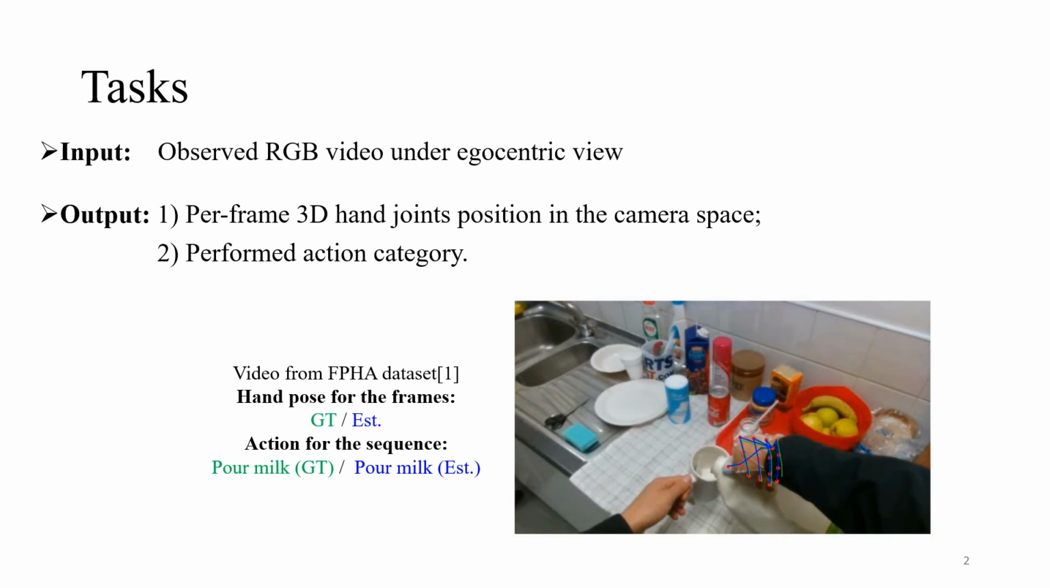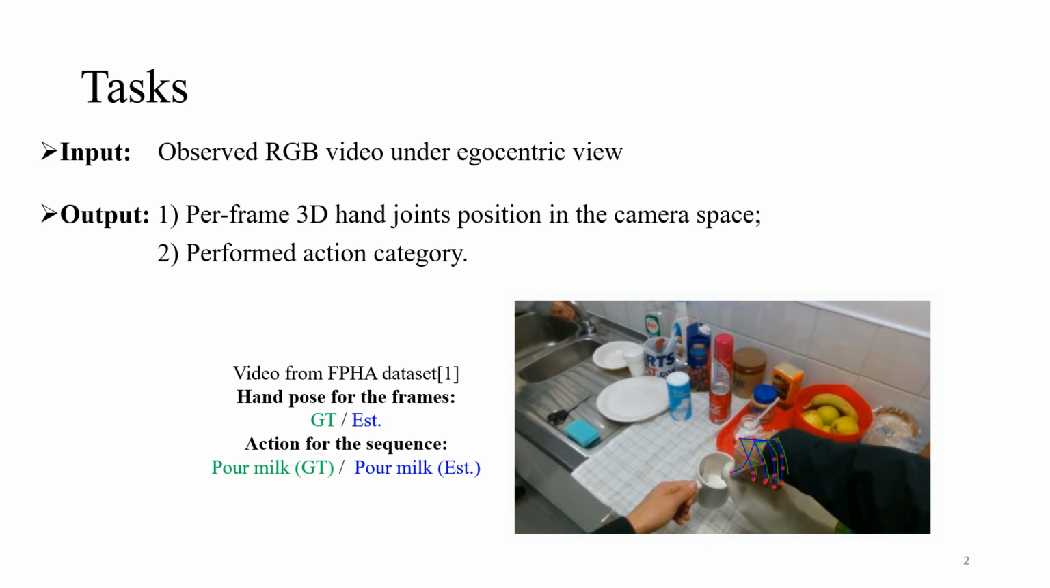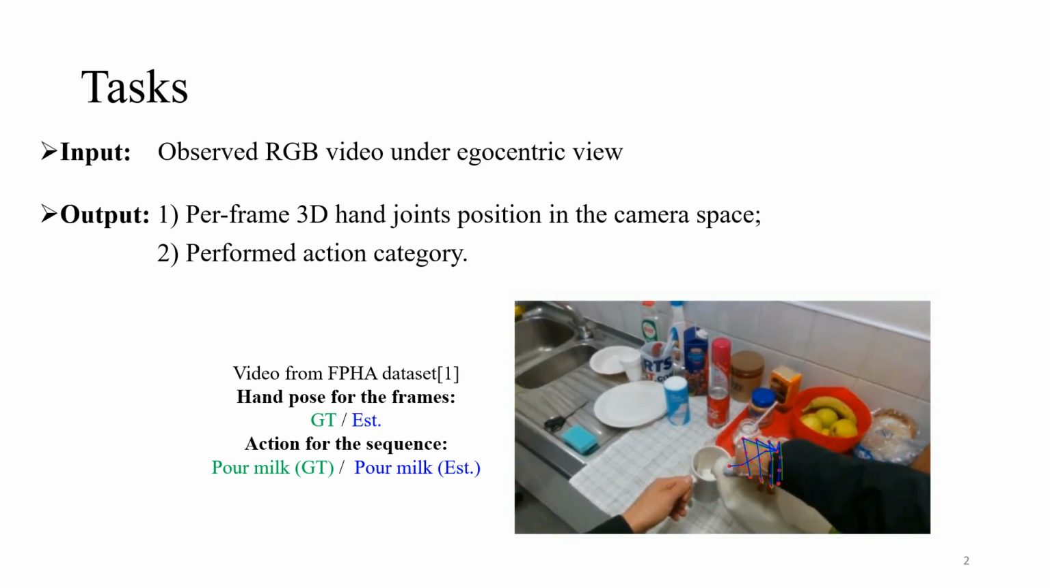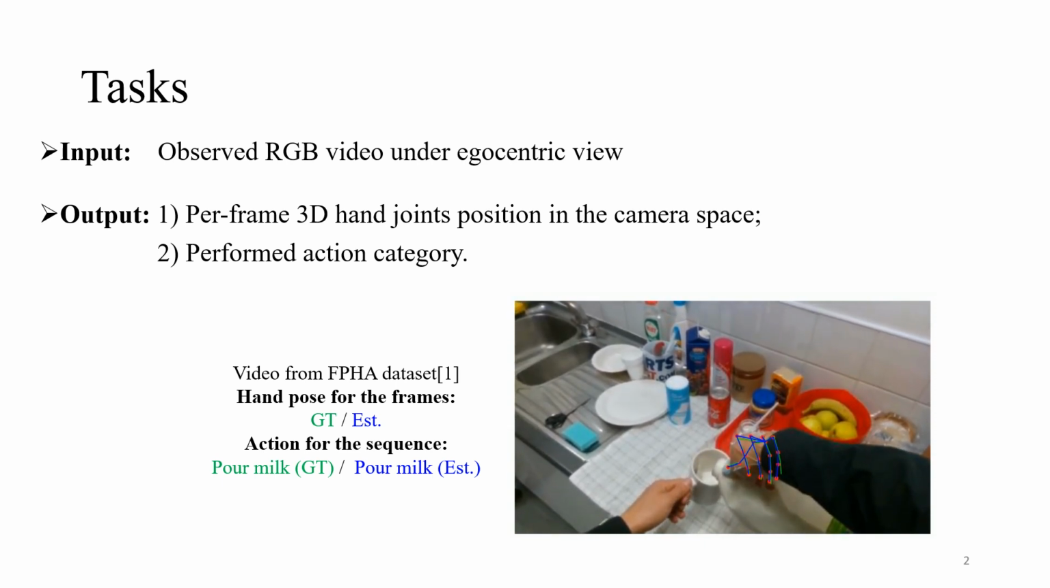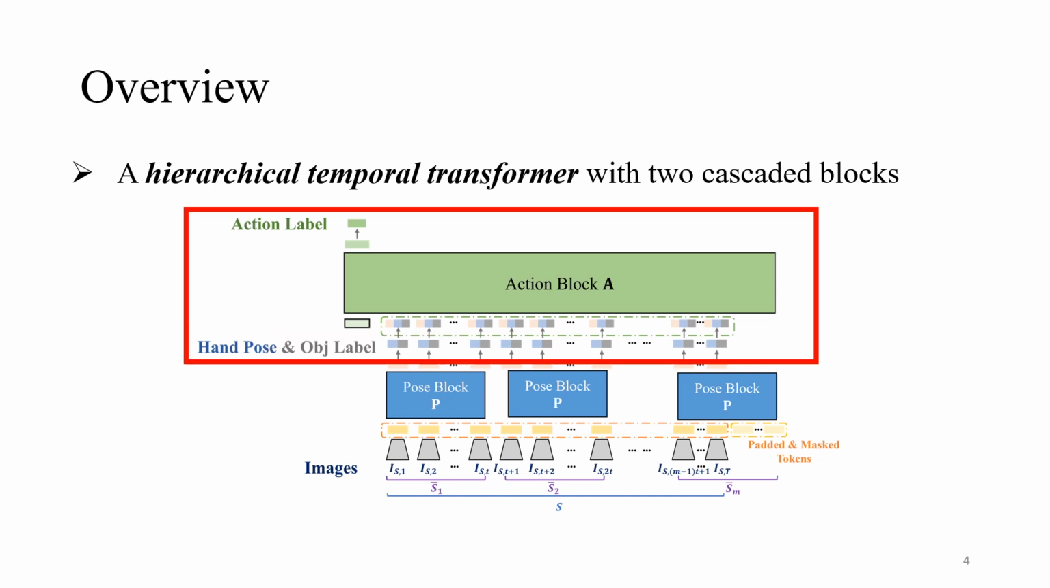In this paper, we have proposed a unified framework to simultaneously handle the tasks of 3D hand pose estimation and action recognition for an egocentric RGB video. Our core framework is a hierarchical temporal transformer that has two cascaded parts. The first one refers to a relatively short time span to output per-frame 3D hand pose and object label with enhanced robustness under occlusion and truncation. And the second one exploits the long-term temporal queue by aggregating the per-frame information for action recognition.